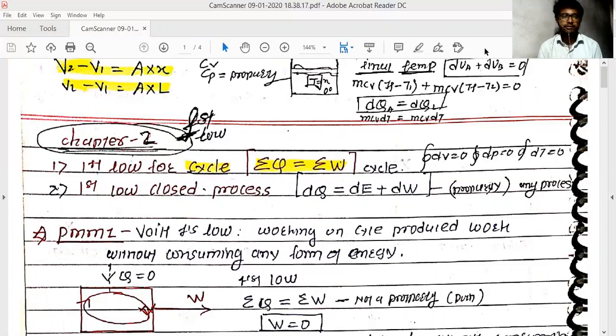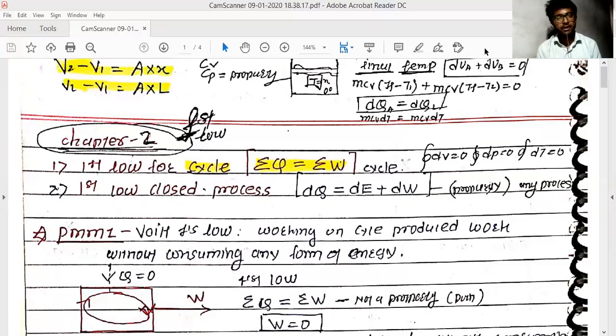And the first law of thermodynamics, as we said in the previous session, says that if one form of energy can be converted into another form of energy, it cannot be created or destroyed, it is only converted from one form to another form. And also the total energy remains constant. From this chapter we get to know how this formula is relevant to this first law, and how we can represent that law in a mathematical form.